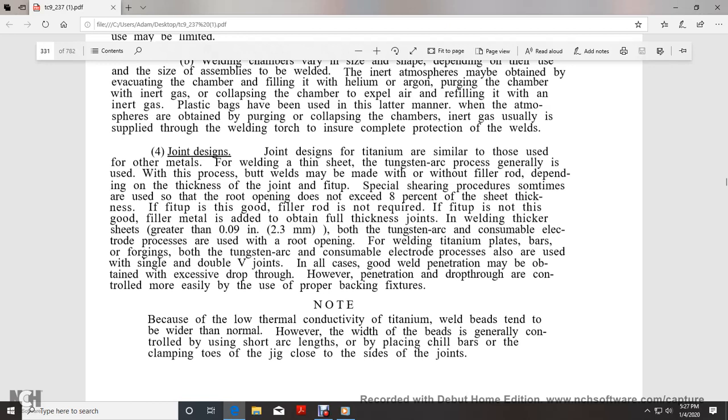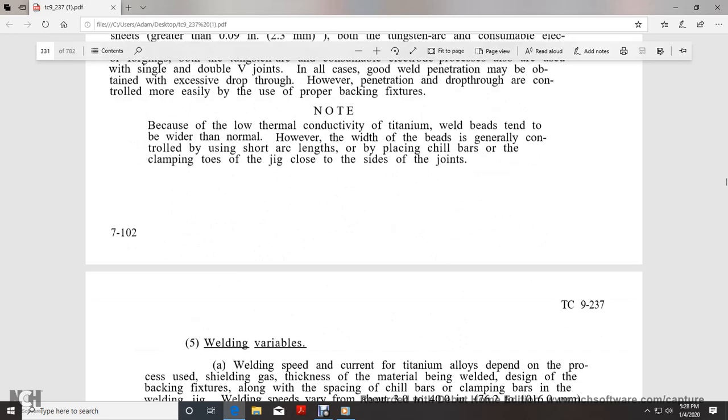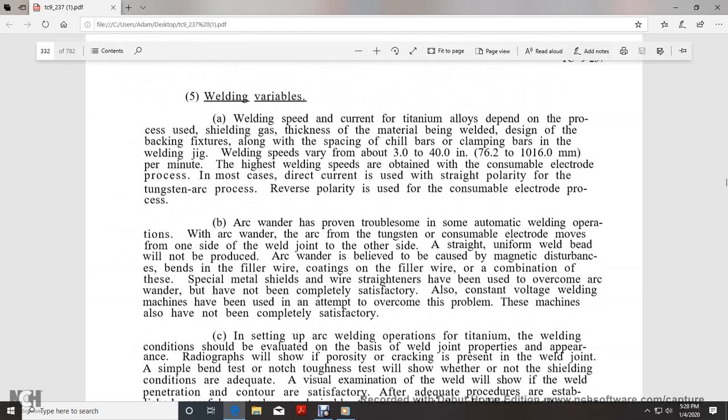Because of the low thermal conductivity of titanium, the weld bead tends to be wider than normal. However, the width of the bead is generally controlled by using short arc lengths and placing chill bars or clamping toes adjacent to the sides of the joint. Welding variables. Welding speed and current for titanium alloys depend on the process used, the shielding gas, the thickness of the material welded, the design of the backing fixtures, along with the spacing of the chill bars and clamping bars of the welding jig.